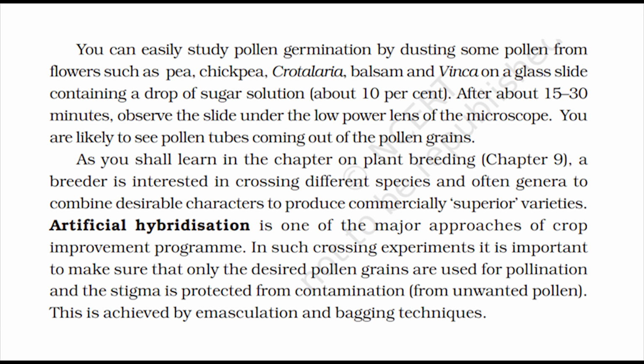As you shall learn in the chapter on plant breeding, Chapter 9, a breeder is interested in crossing different species and often genera to combine desirable characters to produce commercially superior varieties. Artificial hybridization is one of the major approaches of crop improvement program. In such crossing experiments, it is important to make sure that only the desired pollen grains are used for pollination, and the stigma is protected from contamination from unwanted pollen.